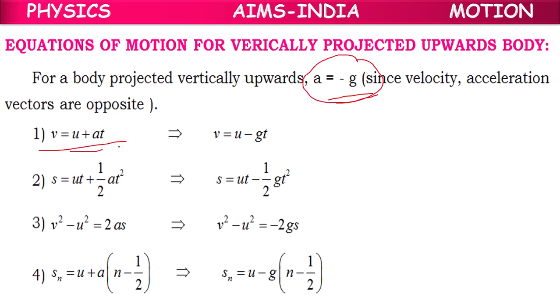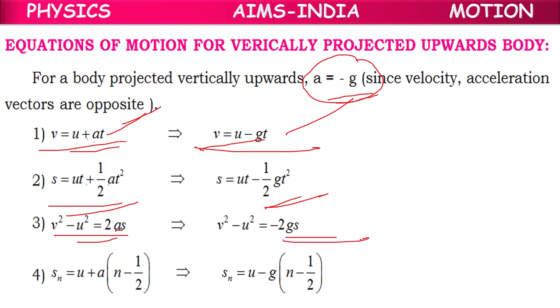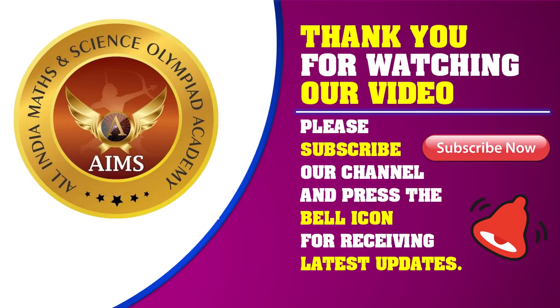So these equations, V equal to U plus AT. So we can substitute 0 in the place of V, or V we can keep like that only. In the place of A we will keep minus G. V equal to U minus GT. Here also in the place of A minus G, S equal to UT minus half GT square. Here also minus 2GS. Here also minus G. That's all. Same equations, but in the place of A we have to keep minus G.